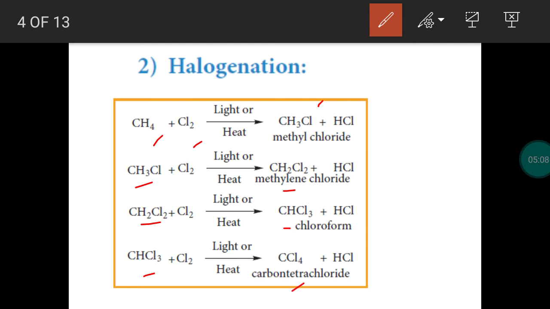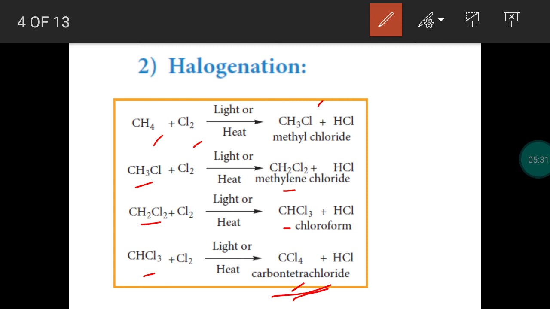The remaining hydrogen is replaced by halogen. We get the final product, carbon tetrachloride. The reaction stops with the formation of carbon tetrachloride because further reaction cannot take place. All the hydrogen atoms are replaced by chlorine atoms.